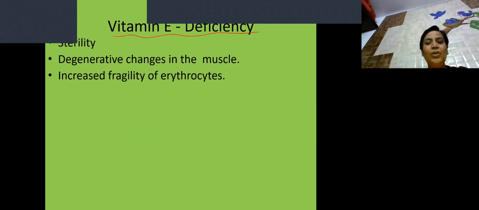Deficiency, as such, I told you, it is also known as the vitamin in search of a disease. So as such, no specific disease is caused, but still it leads to so many things. It can cause sterility, it can lead to degenerative changes in the muscles, and the most important feature is increased fragility of erythrocytes, meaning it prevents hemolysis by keeping the membrane of RBCs intact. So this is another fat soluble vitamin, vitamin E.